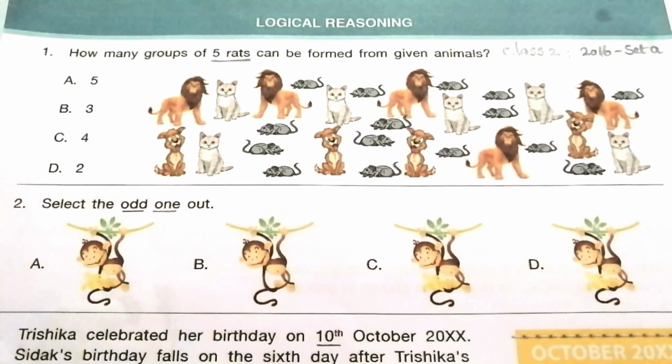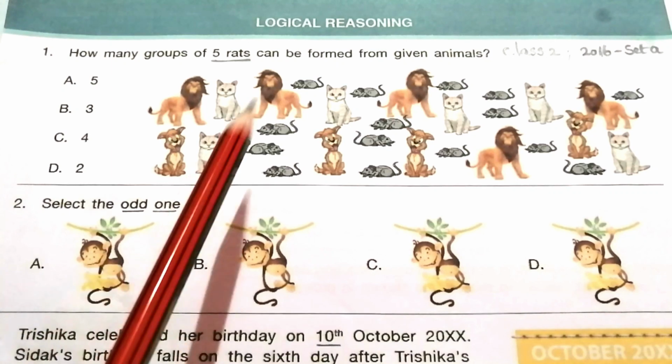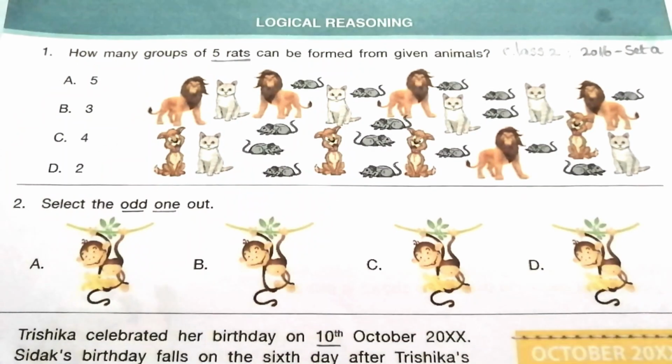Today we are going to discuss the 2016 Set A NSO question paper for class 2 students. I have already uploaded some other NSO, IEO, IMO and IGKO question papers for class 2 students. Please go to the playlist in Students Reference and click Olympiad class 2 to get these question papers. First topic is logical reasoning.